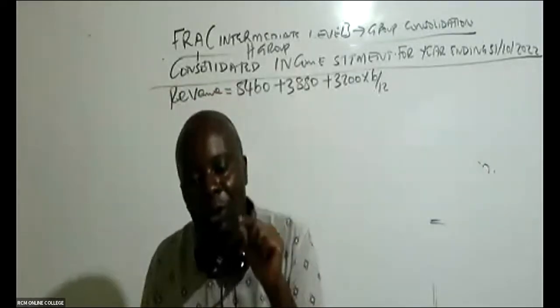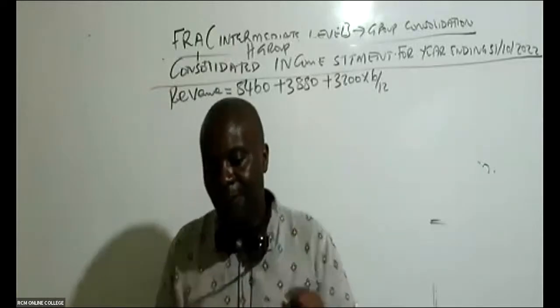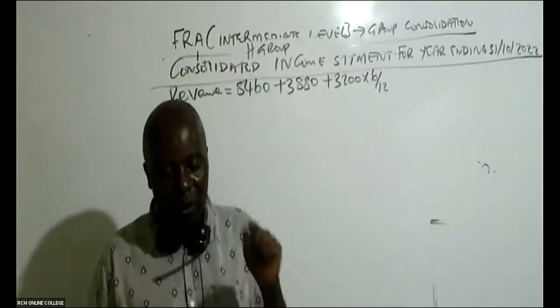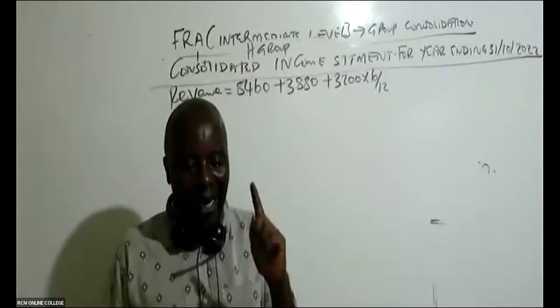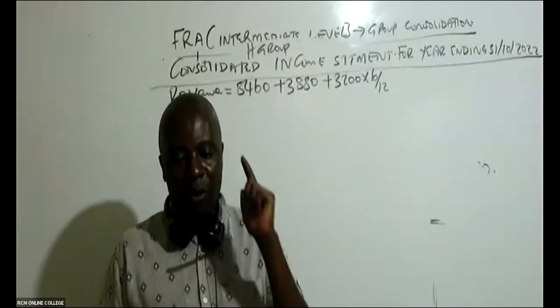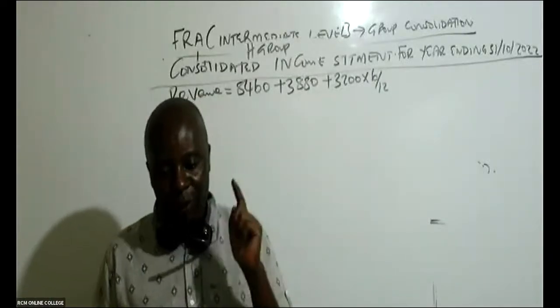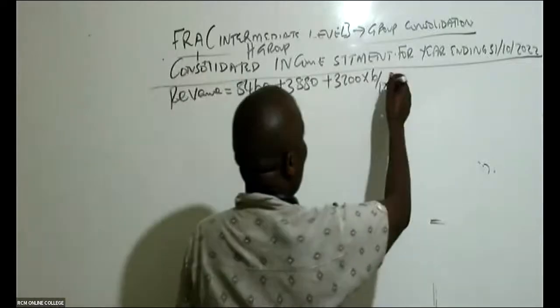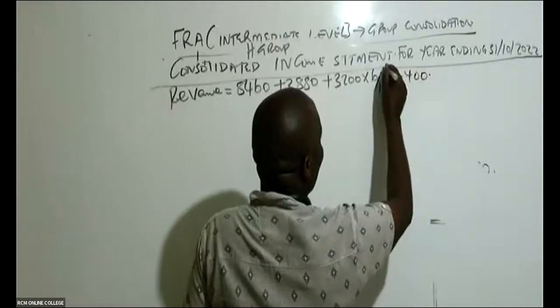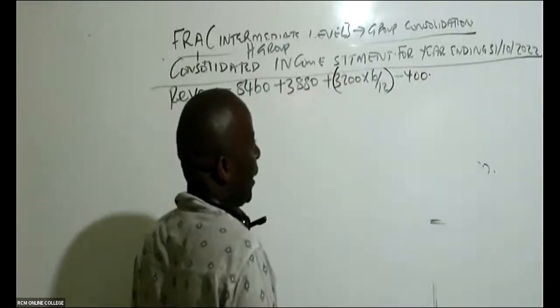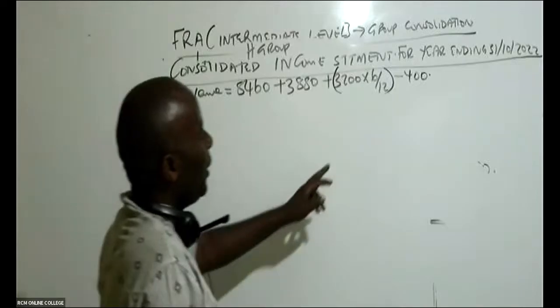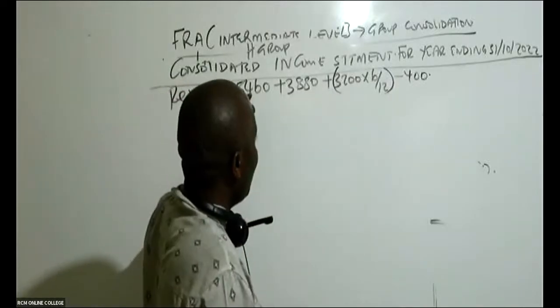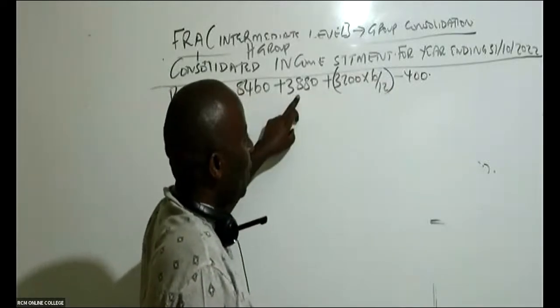Is there somebody who is able to remember the figure of internal sales? It was only one internal sales figure from note number 4. 400. So this one you subtract 400. Remember this one here, we have to put this in brackets like that, so that you don't subject this 6/12 with these other numbers.